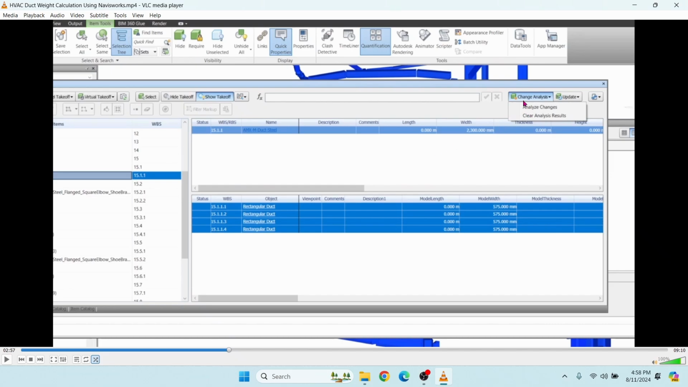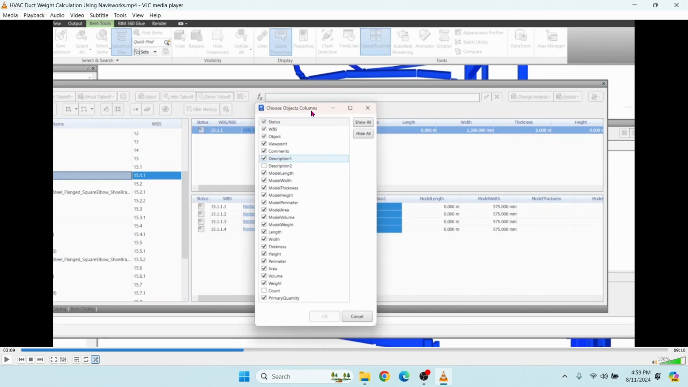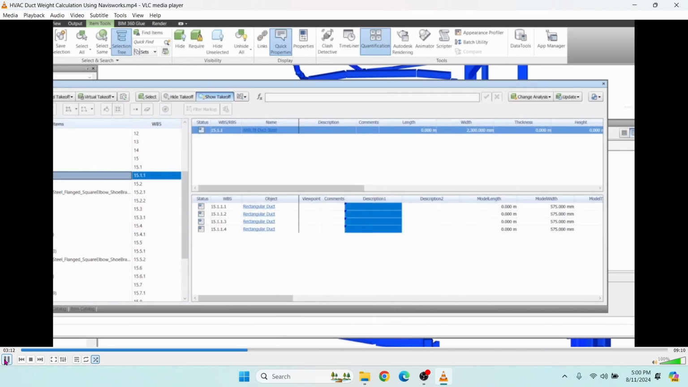Now click Change Analysis. Click Analyze Changes. Then you can see an icon like this, that means it is already analyzed. To get the Choose Object Column palette, right click and select Name. Here we need to click Description 2. Now you can see the Description 2 column is added.